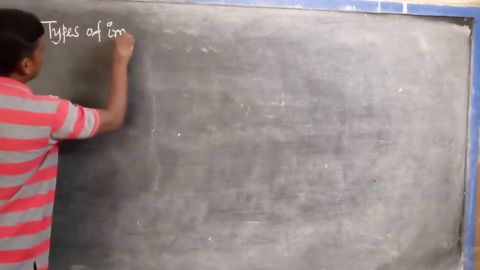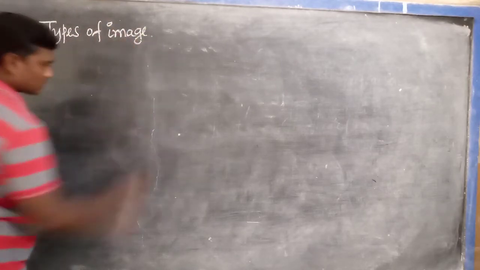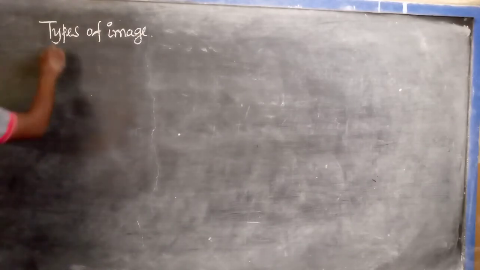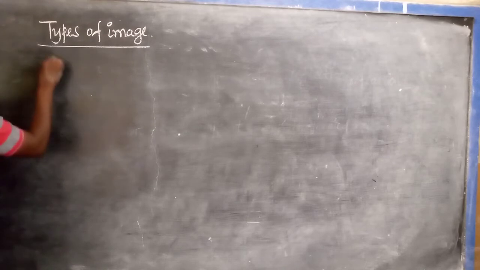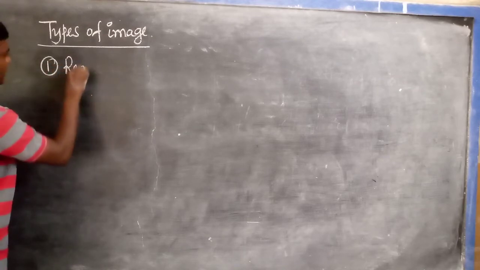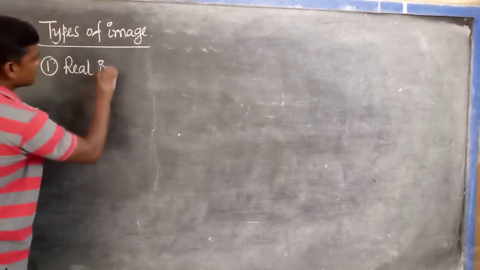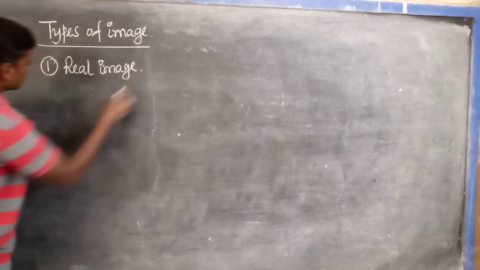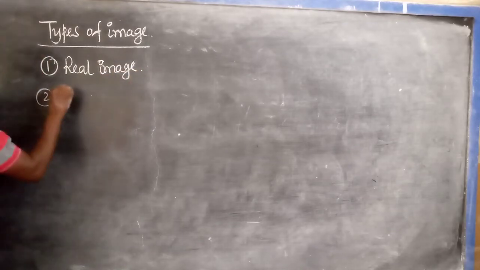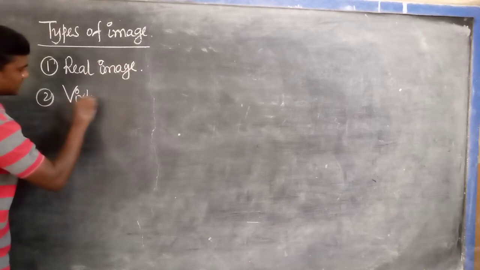Types of image. How many types of images will be formed? Mainly two types of images: one is the real image and another one is the virtual image.